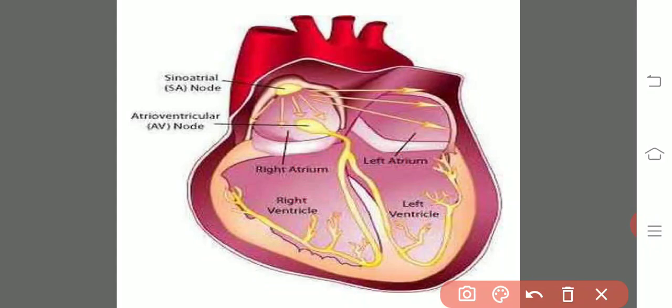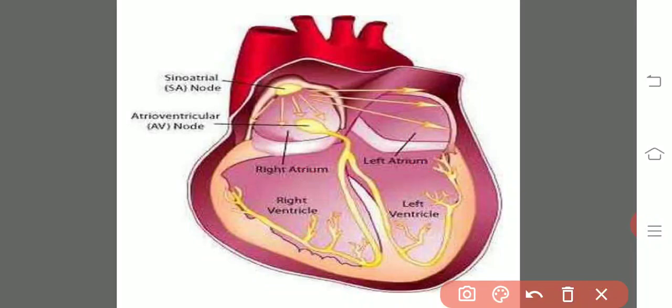So whenever there is a diastole of ventricles, due to the less pressure, the blood from right auricle to right ventricle and left auricle to left ventricle takes place. Right? Then coming to the fourth step, that is the contraction of the ventricles. Third step is the relaxation of the ventricles.